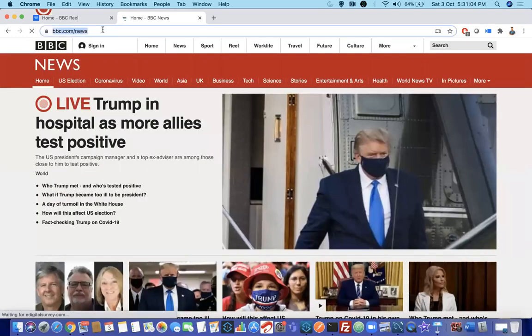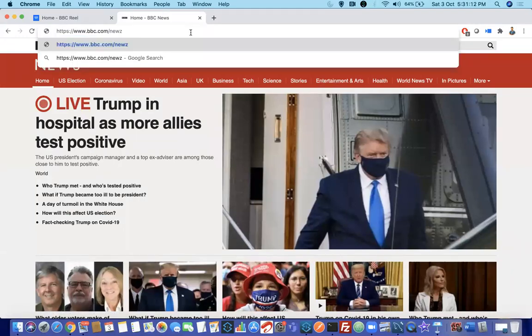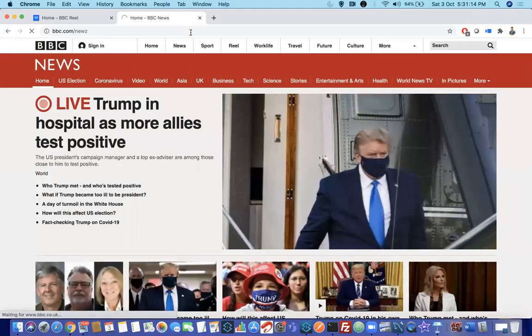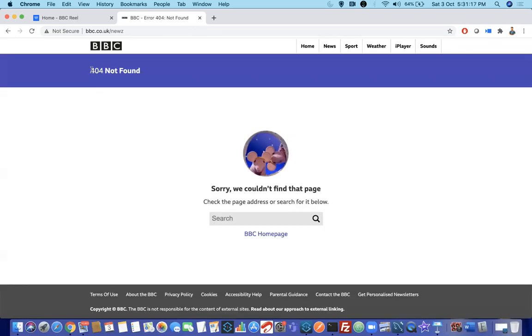Now let me do this. I will change the name of news to something else. It says 404 not found. 404 is the universal standard we use for web services when you are not finding something. It is not just for a website; it applies to anything which is not found.